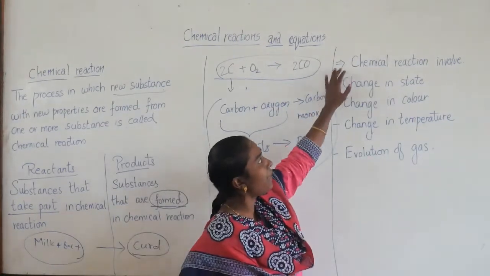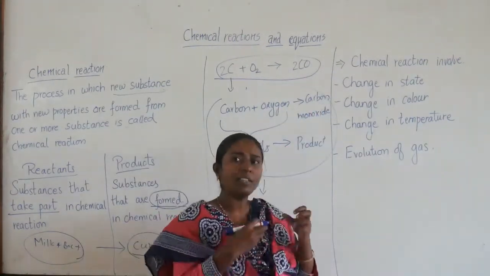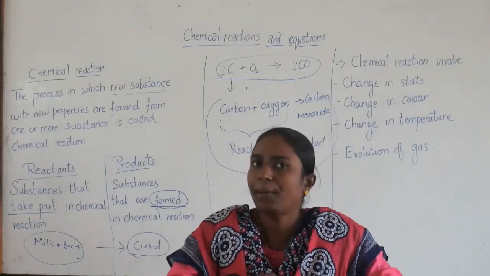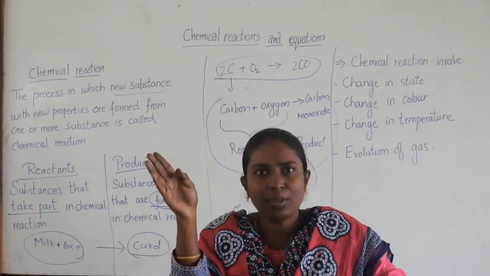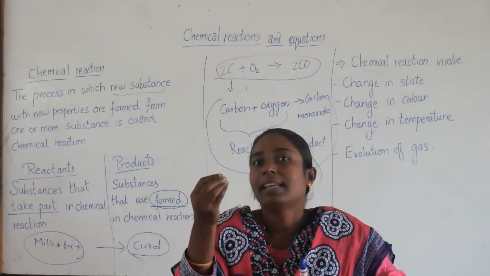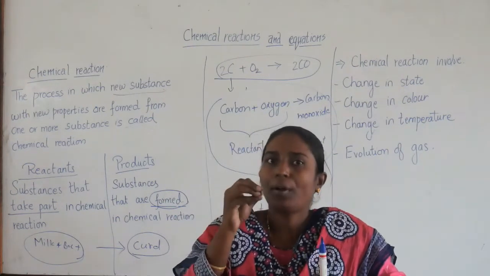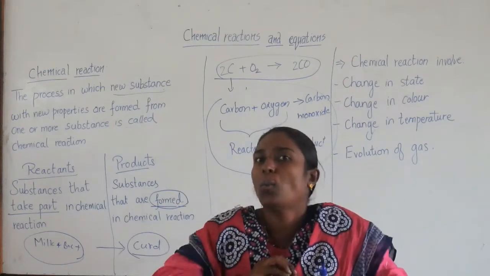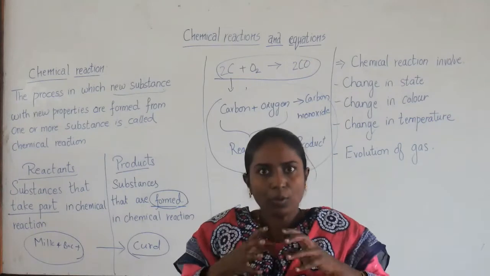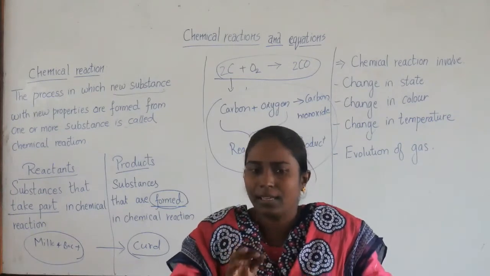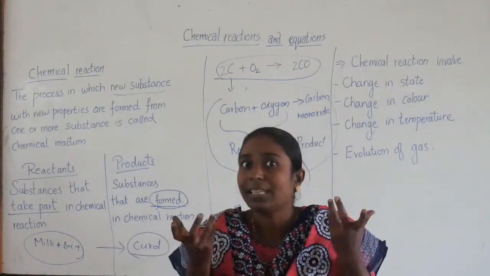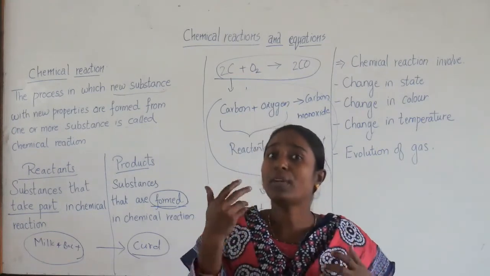Now what does this chemical reaction involve? When a chemical reaction is happening, what happens? One more simple example I will give you. When they whitewash a house, they take the white-colored lime, that is calcium oxide. Now when you put a bit of hot water in it, you might have seen, it starts to boil. You are not providing heat or burning it. Where does the heat come from? That is because of chemical reaction.